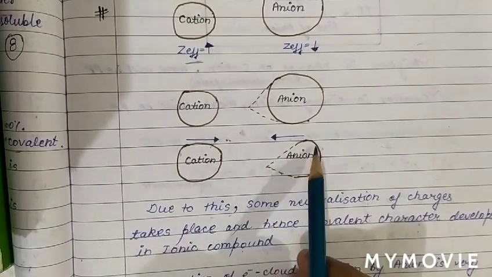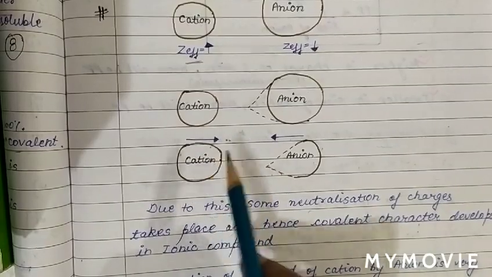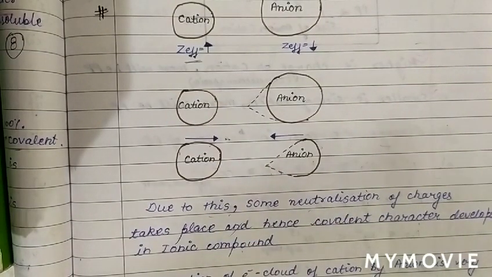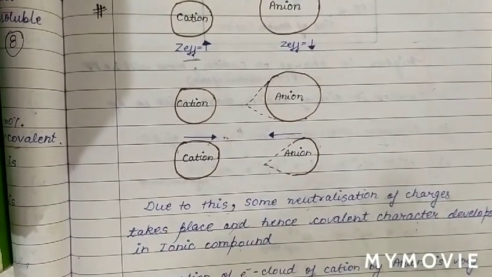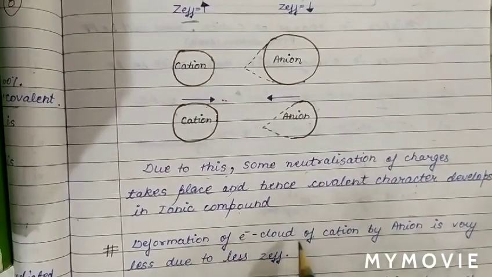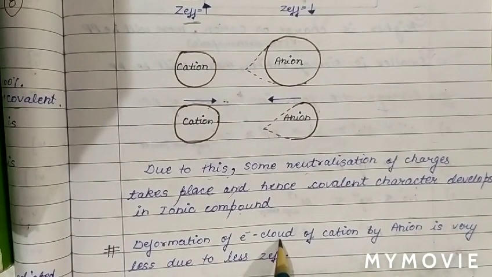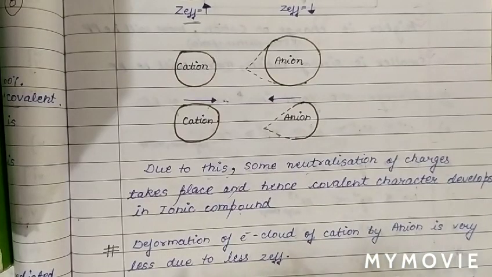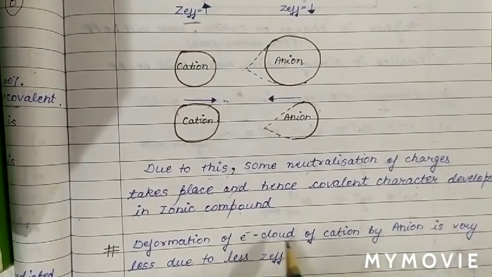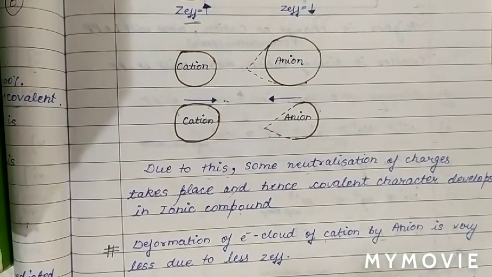As the electron cloud of the anion is distorted by the cation, there is some neutralization of charge, hence covalent character develops in an ionic compound. The deformation of the electron cloud of the anion by the cation is large, but the deformation of the electron cloud of the cation by the anion is very small due to less effective nuclear charge.